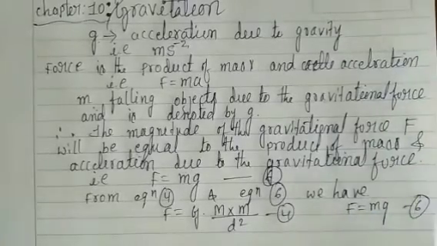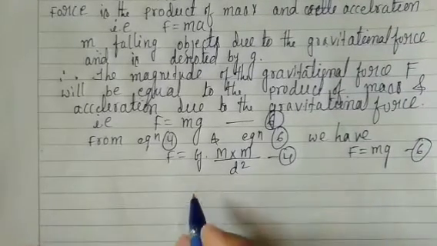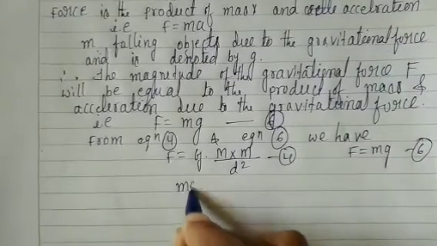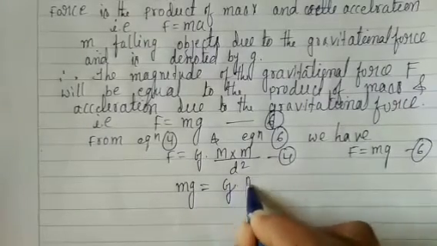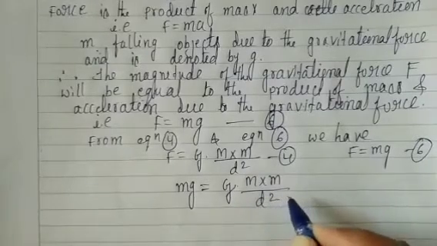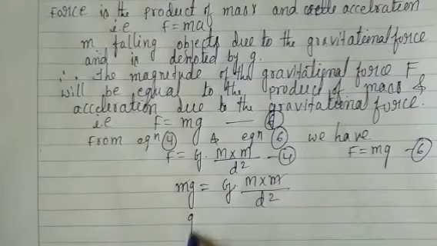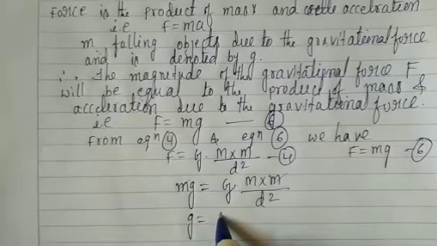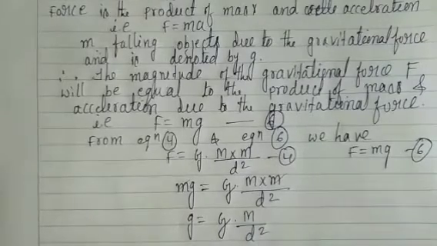Now combining equation 4 and 6, mg is equal to G M m by d square. So m cancels, and g is equal to G M by d square.